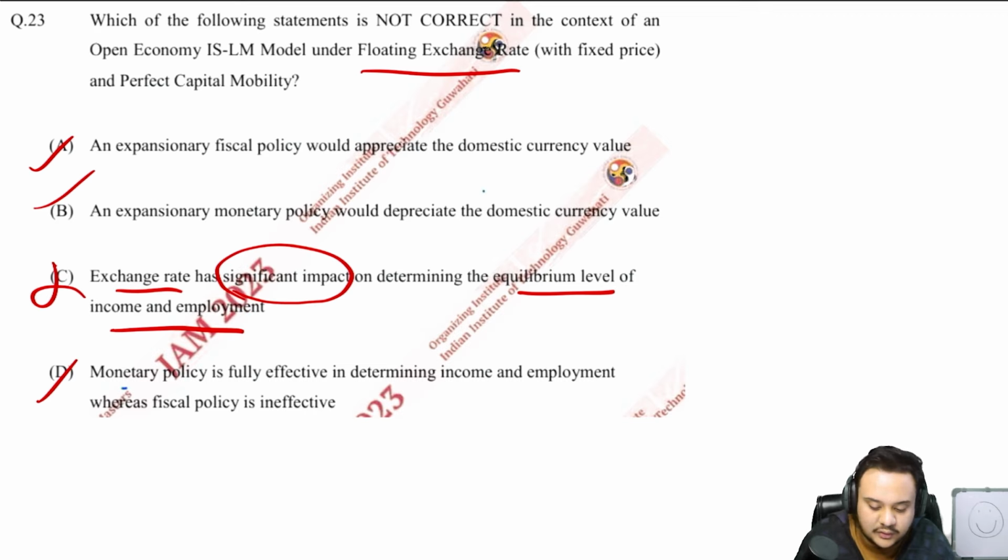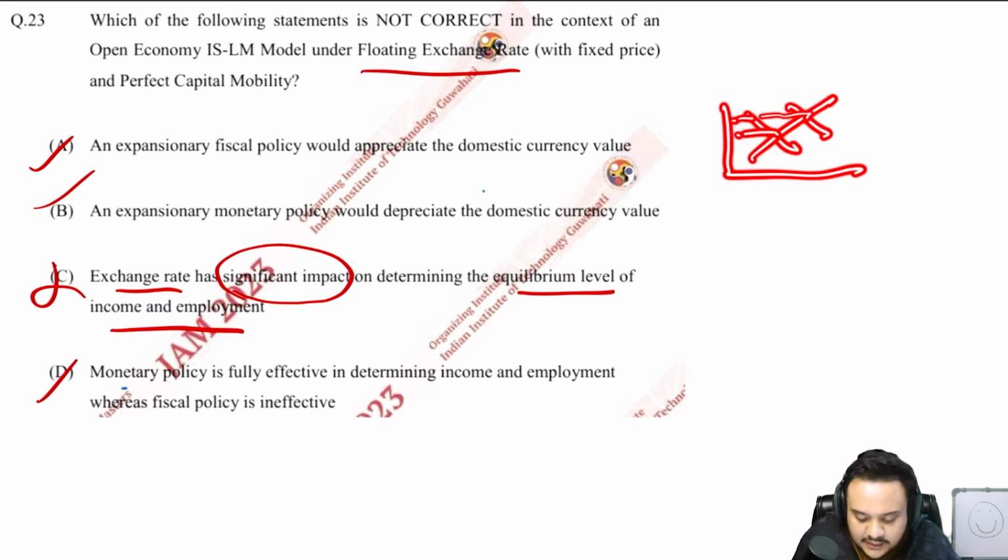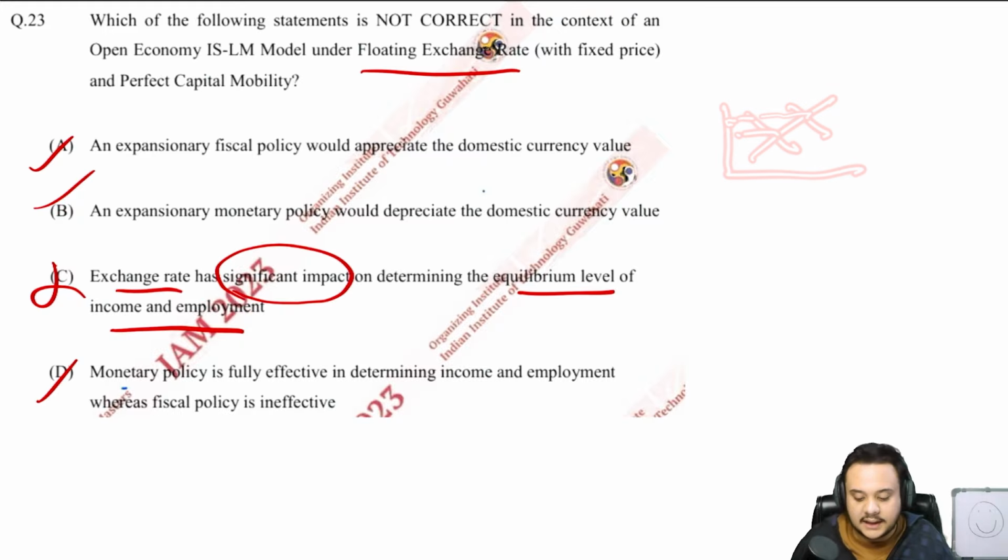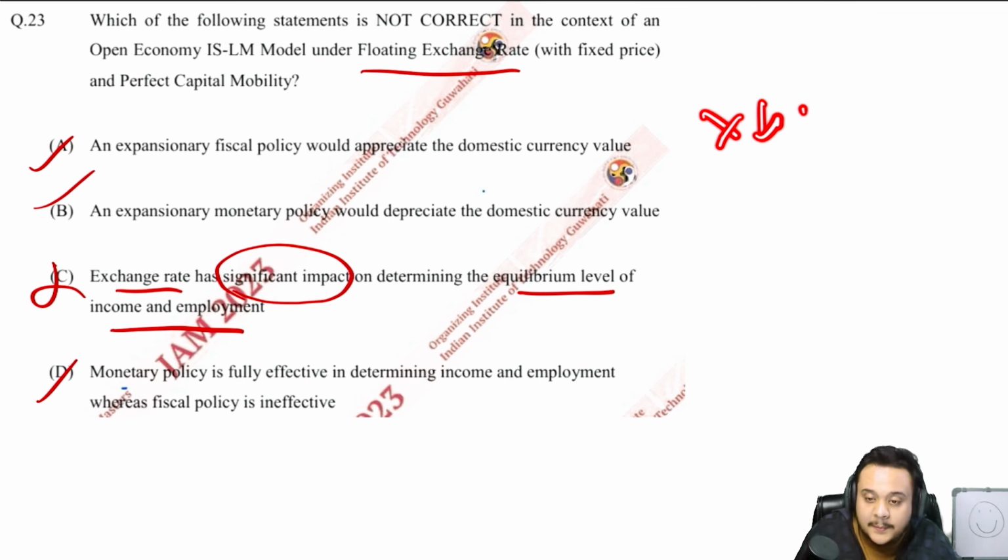So this is absolutely false, because even though the exchange rate is going to affect something, for example in this case, when the IS shifts right, our local interest rate will be higher than the global interest rate. That will lead to infinite capital inflows, and that is why eventually there is going to be appreciation. Exports will fall, right? And that is why the exchange rate is going to be appreciating, and that is what will bring back the interest rate, and the IS will shift back to its original position. So there will be appreciation.